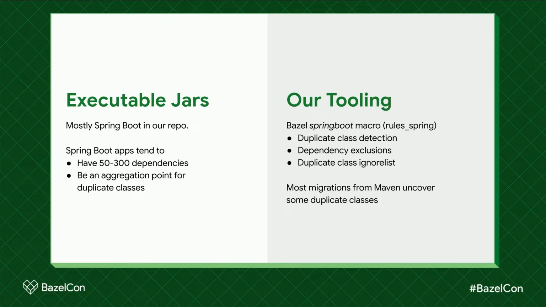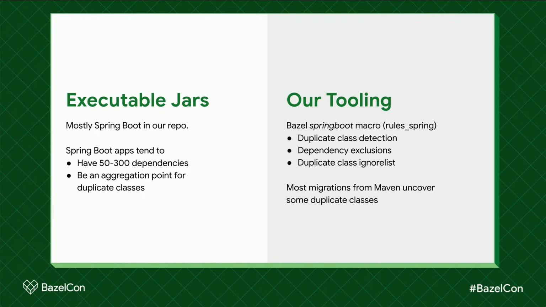And because we kept seeing all these projects migrating from Maven into Bazel, and they would have more than one copy of the same class in one of the jars. Most of our microservices that we're deploying are Spring Boot applications. So that's a Java framework. And we happen to be the authors of rules_spring, which has this rule in it. And so we added the duplicate class enforcement in this rule. So if you use the Spring Boot rule, make sure you turn this on because it's not on by default.